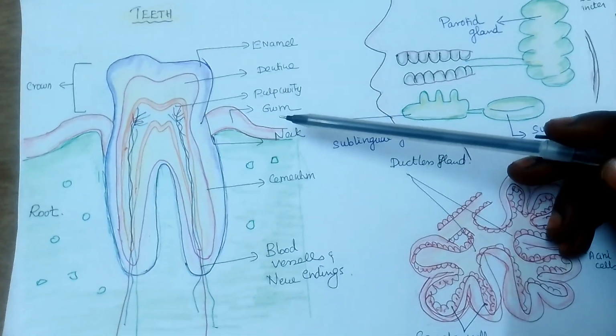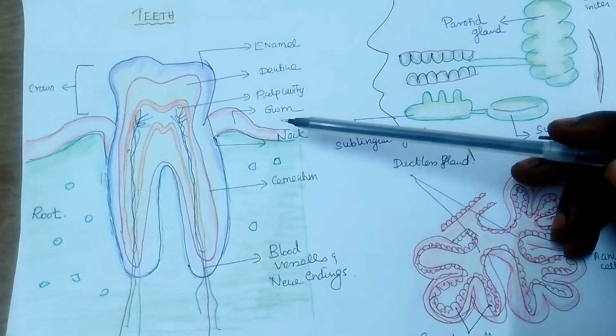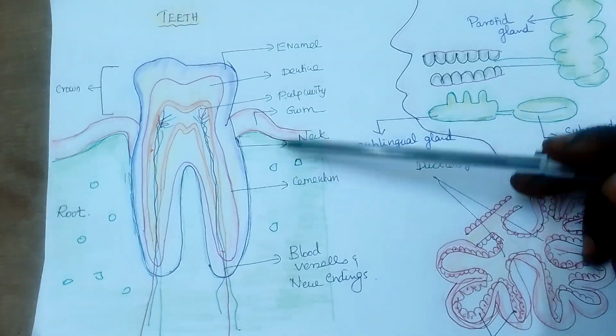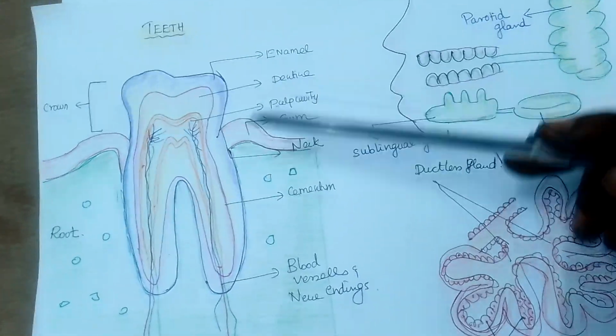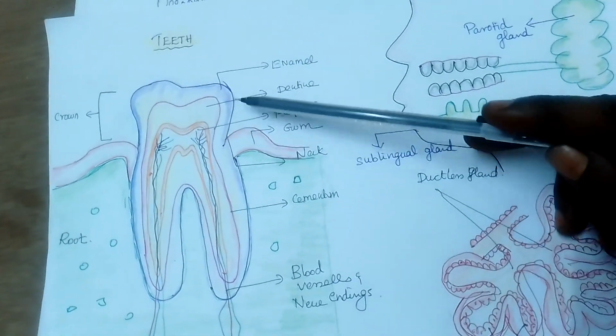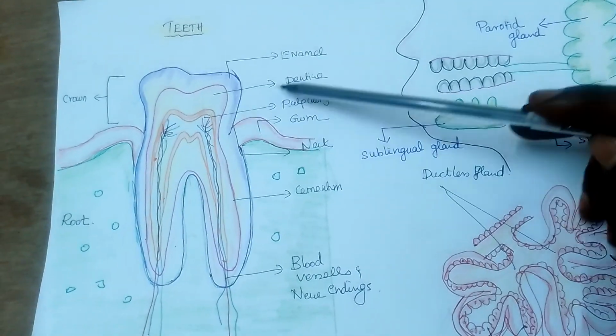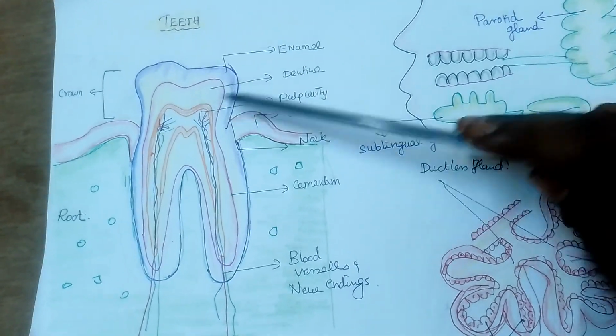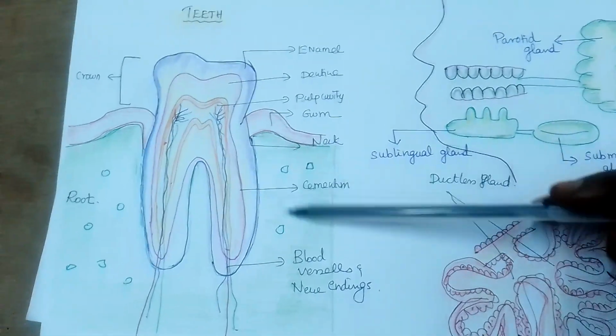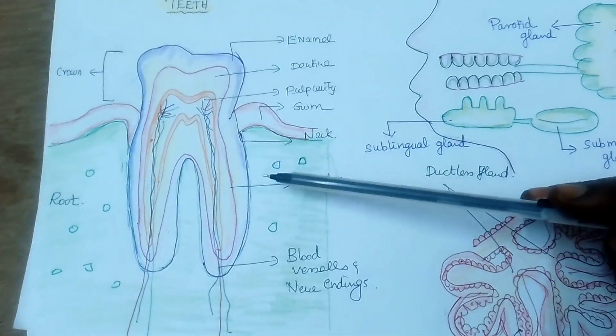If a 5-mark question comes on teeth, what will we do? You will write the structure of teeth. In the structure of teeth, the first is the crown. From this area till the neck is called the crown. The outer side is called the enamel, and the inner side to the enamel is called the dentine. And this is the bony prominence where the tooth is embedded.